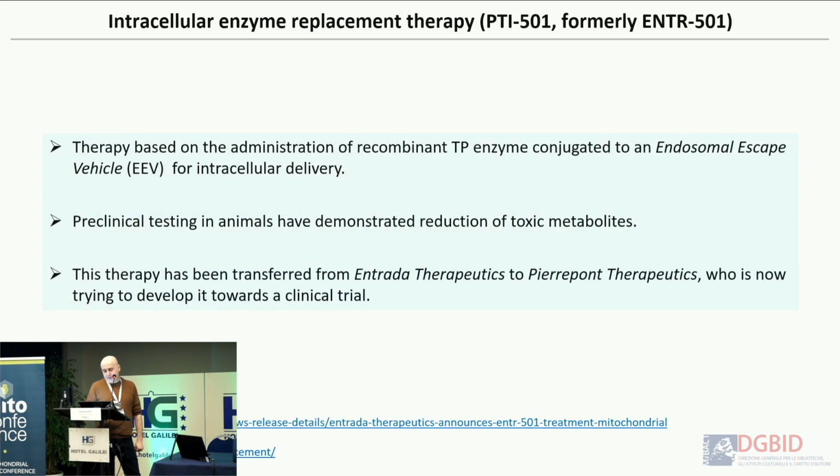The first one is the intracellular enzyme replacement therapy. This is one therapy that was developed by a company called Entrada before and was taken by Pierre-Pont Therapeutics.